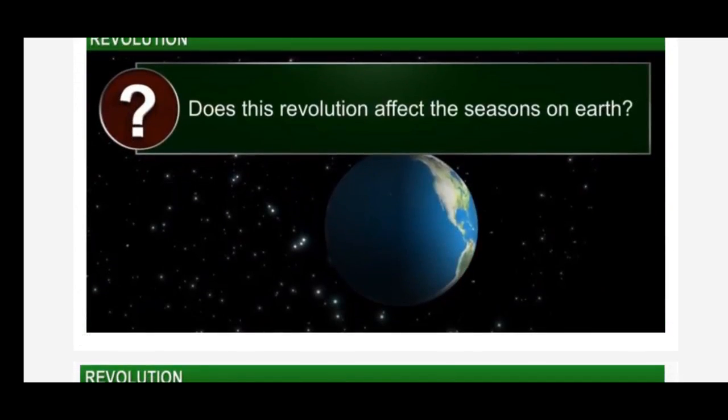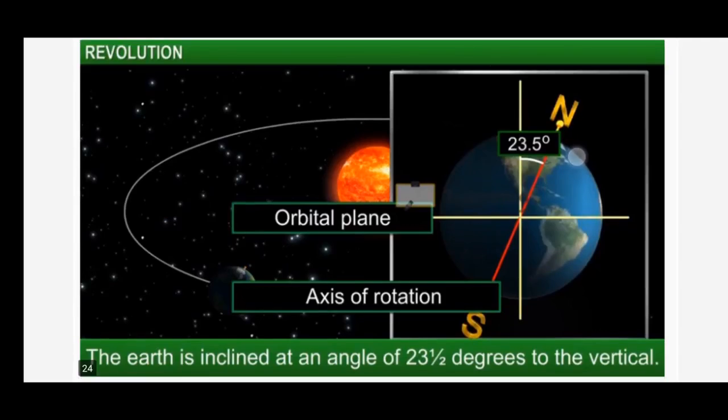So does this revolution affect the seasons on the earth, children? Yes, obviously. This revolution also affects the seasons of the earth. Let us see how. Here you can see, children, the earth is inclined at an angle of 23 degrees to the vertical. Actually you can see the straight line, no? But to that line, to the north line, it is inclining 23 and a half or 23.5 degrees. So due to this inclination, children, seasons are occurring on the earth.